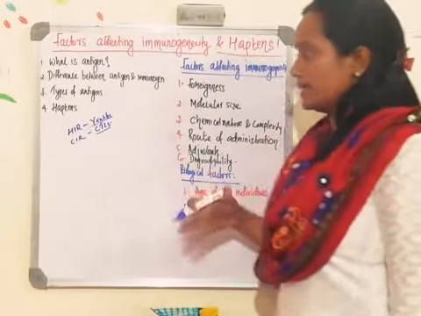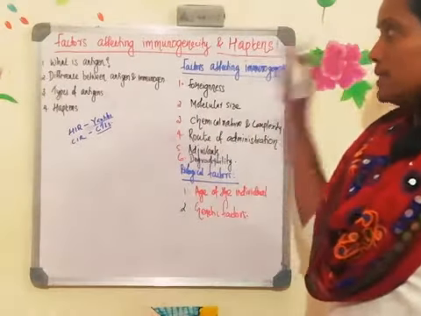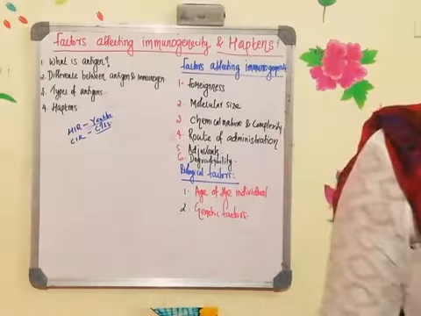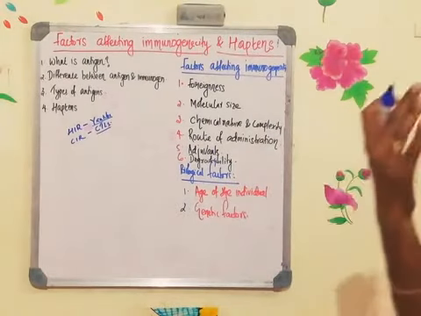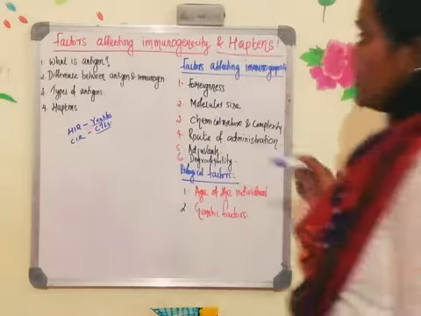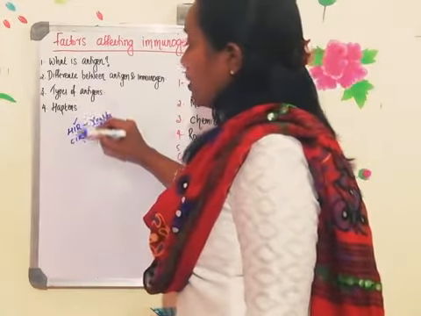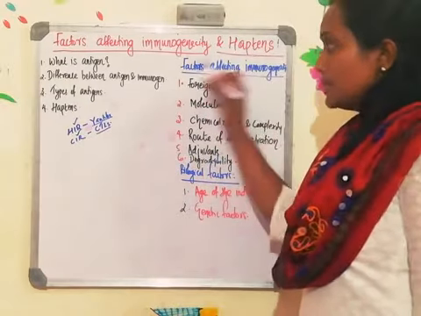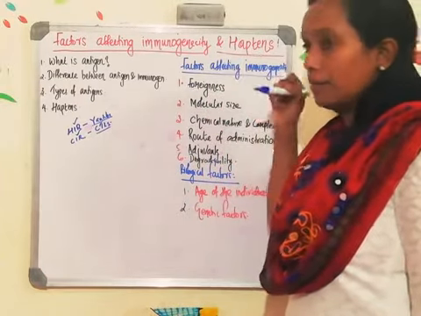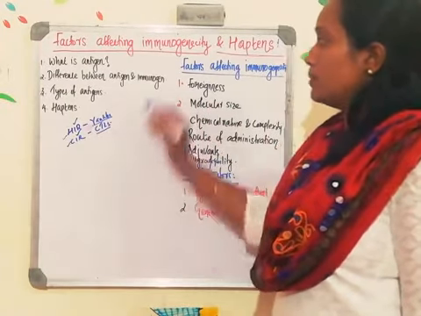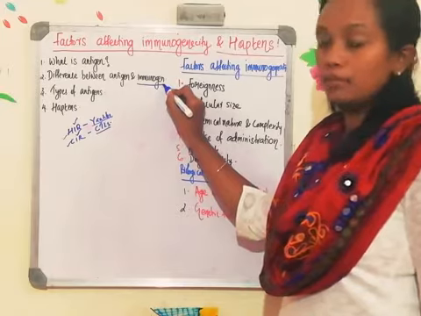If you have any doubt, please go through the previous topic and then come back to this topic. So always remember that antigens are the foreign particles which enter into the body. Most of the antigens will not be able to activate the immune system, meaning activation of the humoral or cell-mediated immune response. But the foreign particles which, after entering into the body, are able to activate humoral and cell-mediated immune response, are called immunogens.